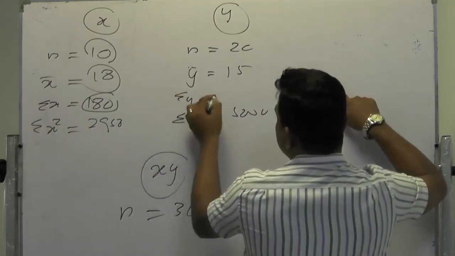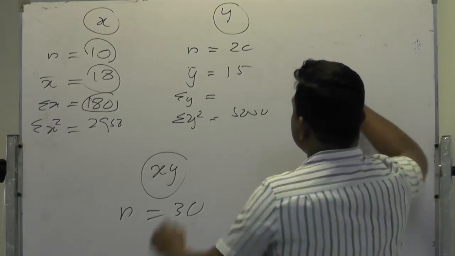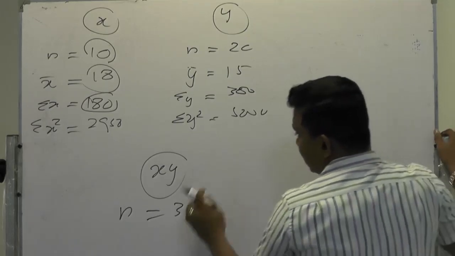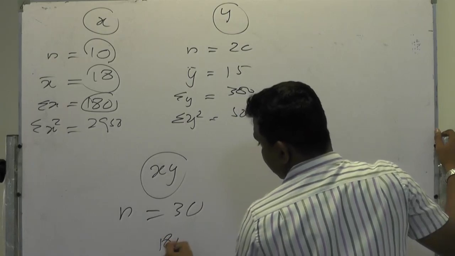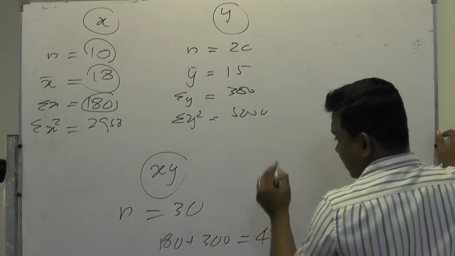Here sigma y will be the multiplication of these two, 20 into 15, that is 300. Therefore, the sum of both will be 180 plus 300, that is 480.